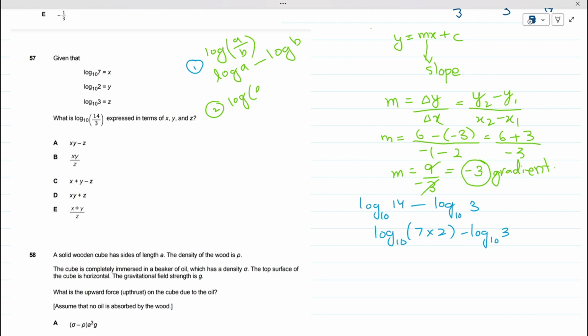Now see, this was the first property, and the second property of the log is, when two functions are multiplying, those can be written as log A plus log B. Log A plus log B. So these two functions are multiplying. They can be written as log 10 of 7 plus log 10 of 2. And this would be written the same, right? Minus log 10 of 3.